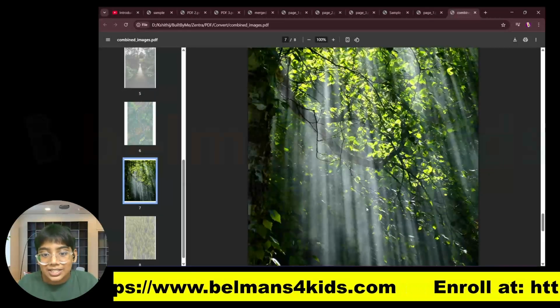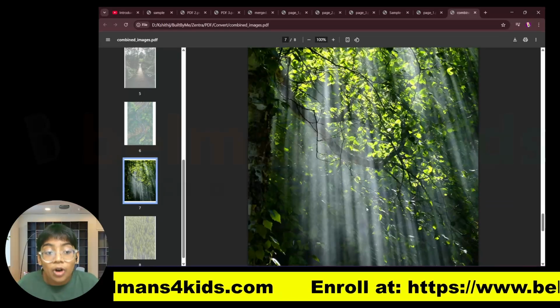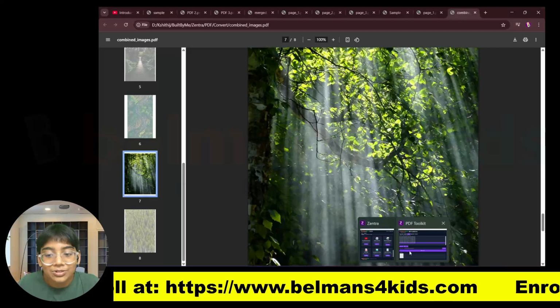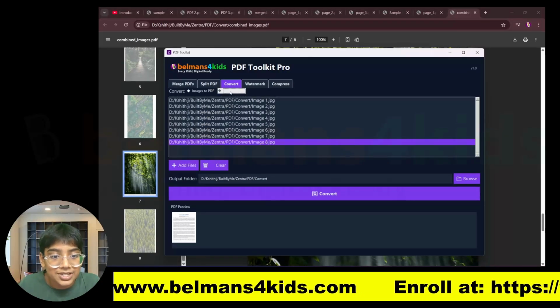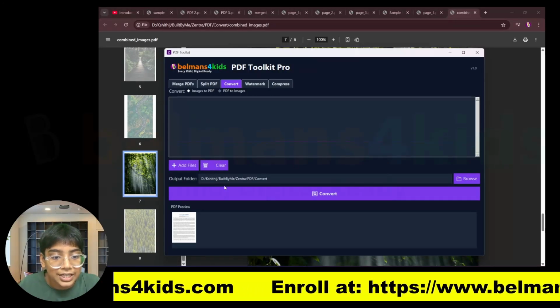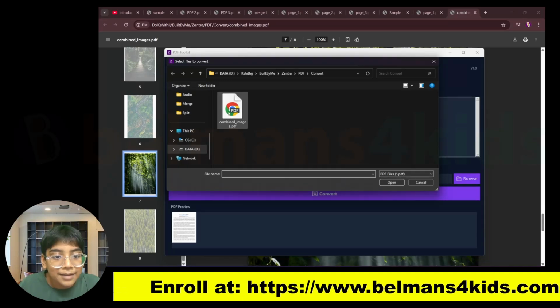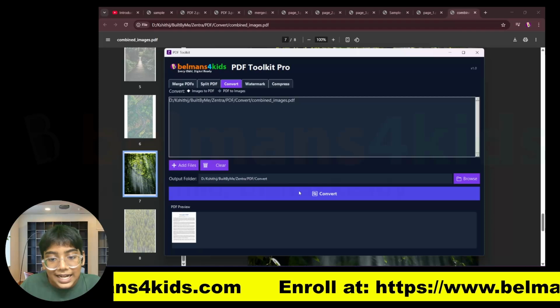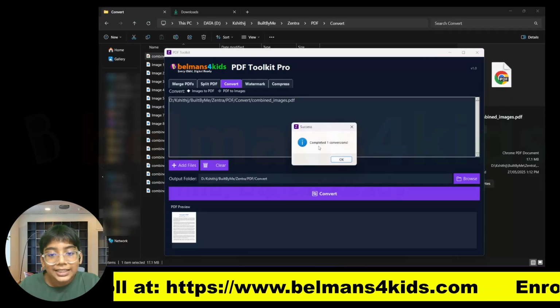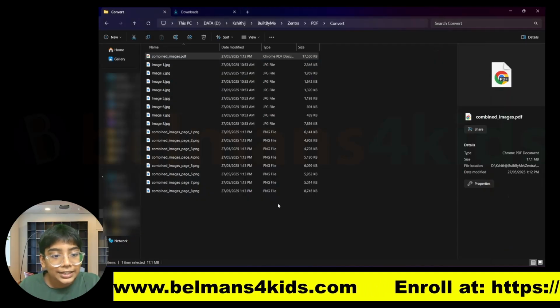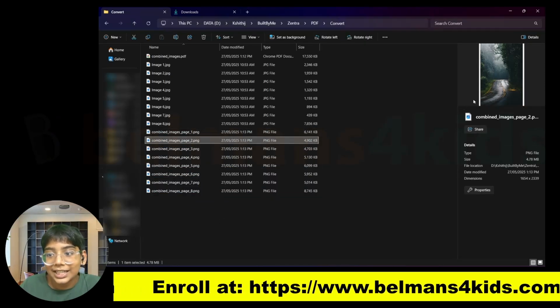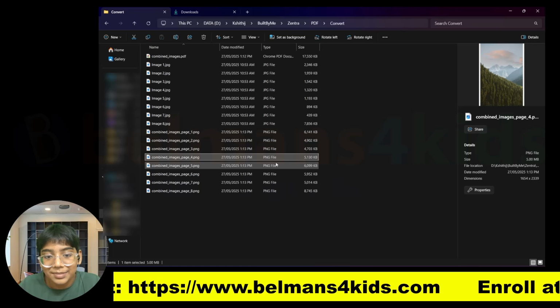Now since there is all these images, let's say I want to extract them all as 8 images, since there is 8 pages. Well, there's that feature too. You can see there is PDF to images. So I can just press on this, I can press clear, I can add a file, and I'm just gonna select the combined images. So let's press on this and let's press convert, and you can see it says completed one conversion, and then over here you can see all of the pages are there, and you can see these are all the image files that were there inside the PDF. That's really nice, right?